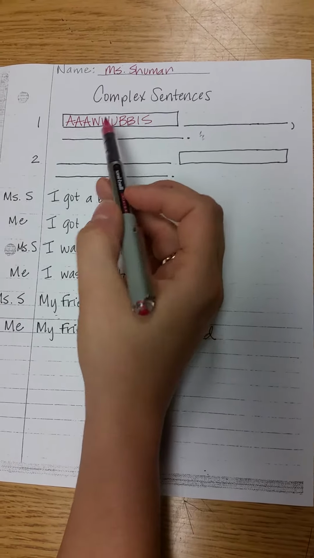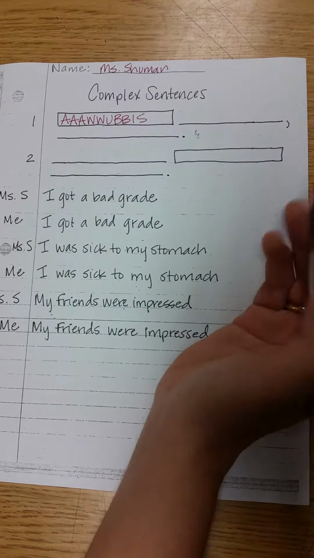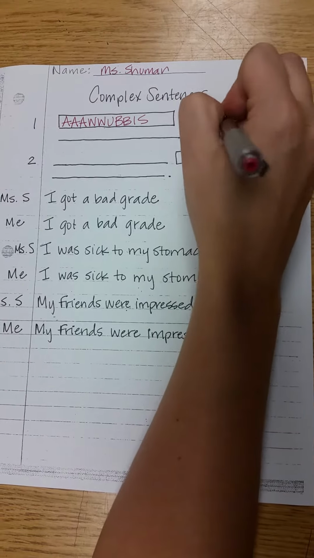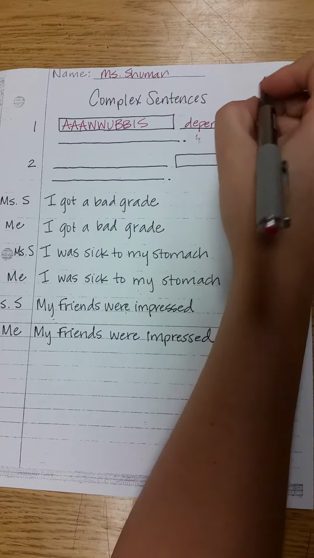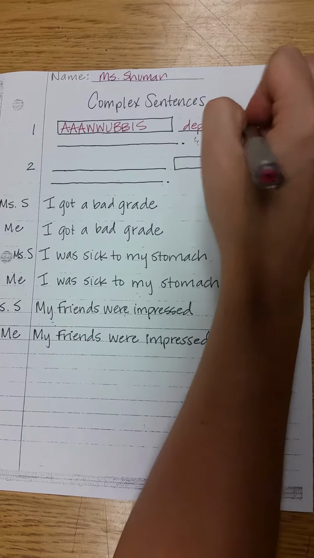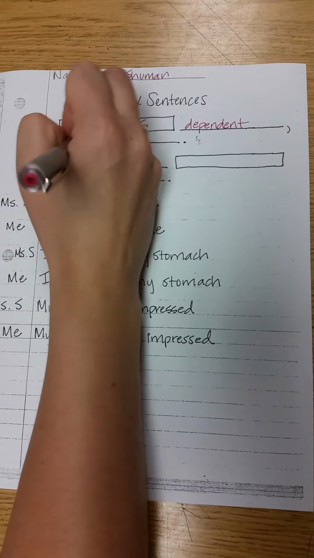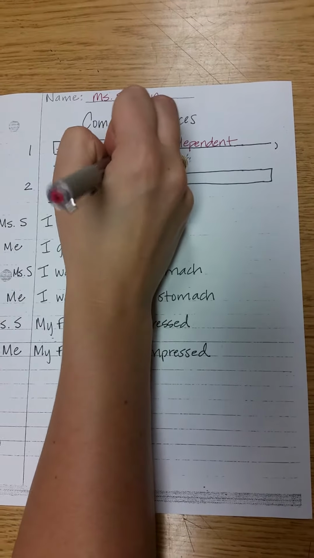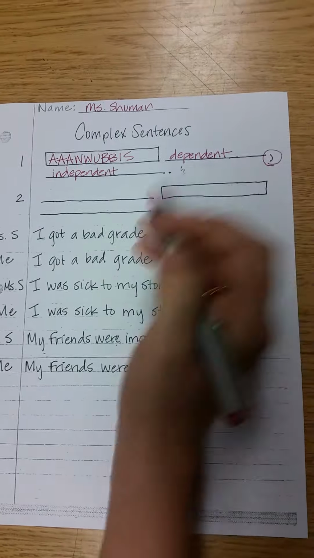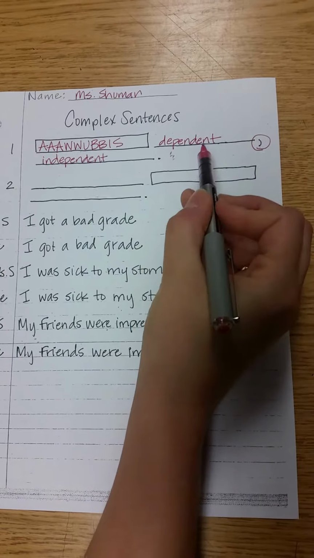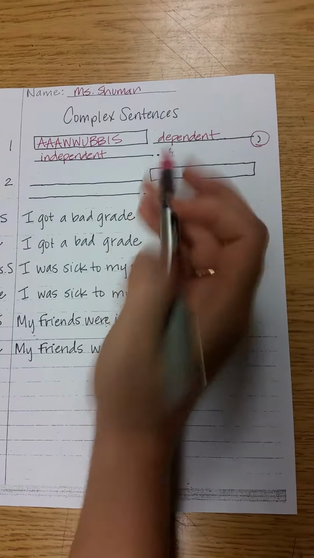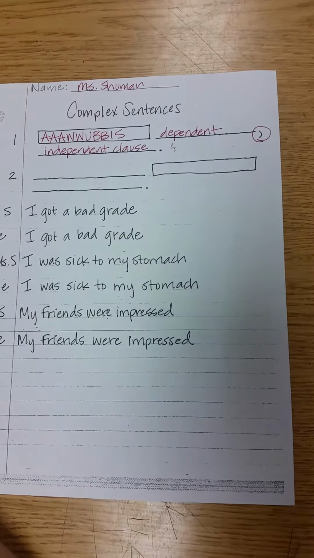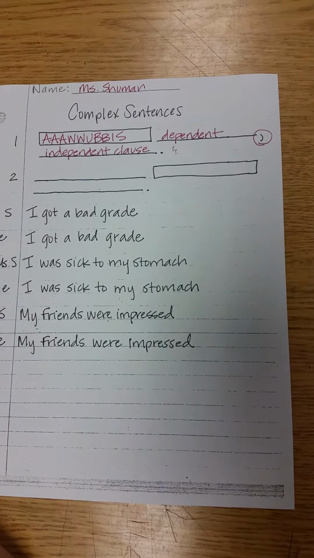So we looked at complex sentences starting with an AWUBIS and a dependent clause, meaning it cannot stand on its own, followed by an independent clause. Don't forget the comma. AWUBIS, dependent clause, comma, and then your independent clause. So again, that should just be review for you guys.